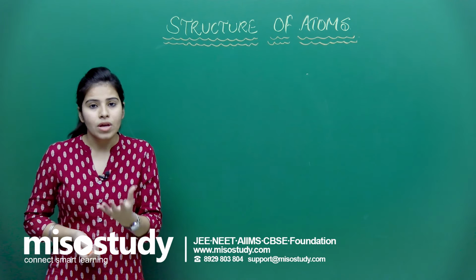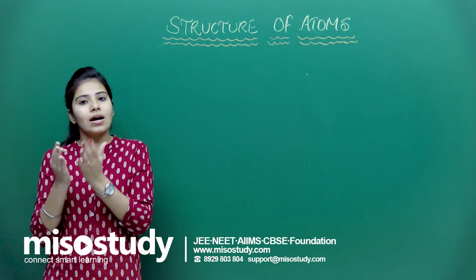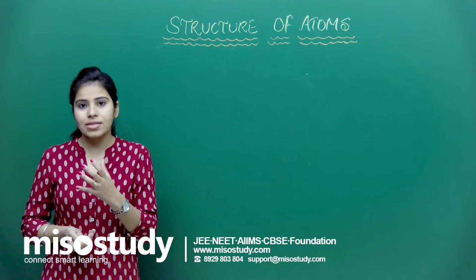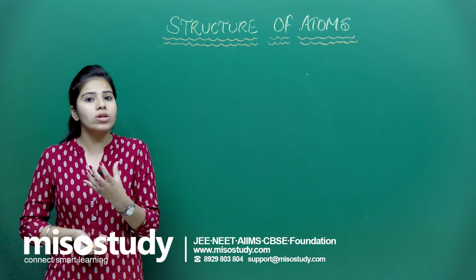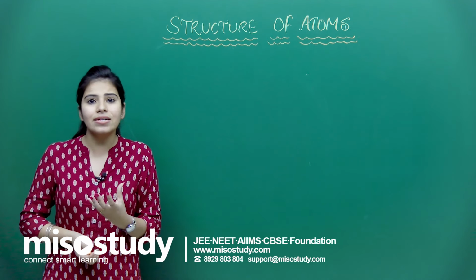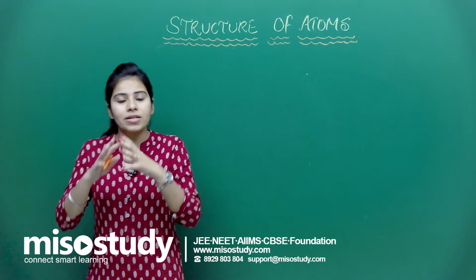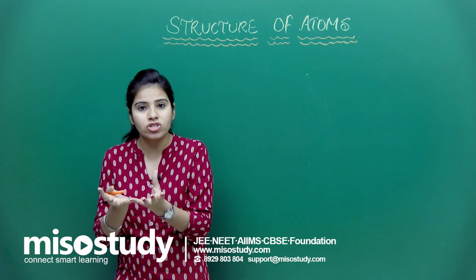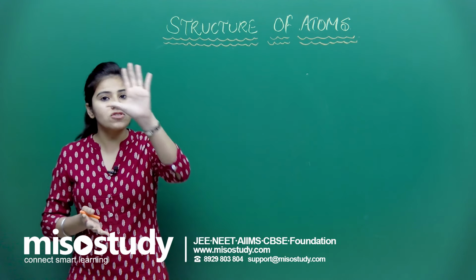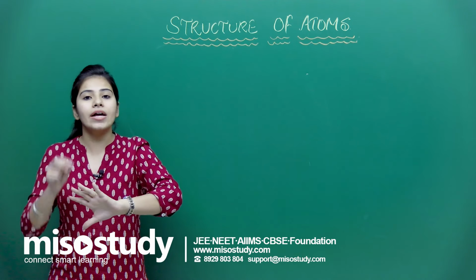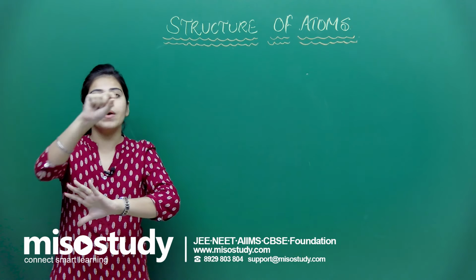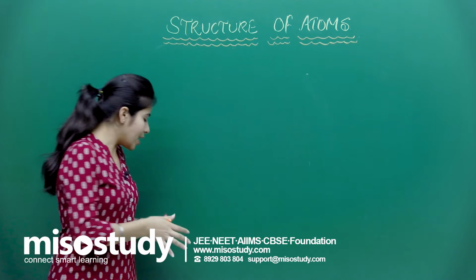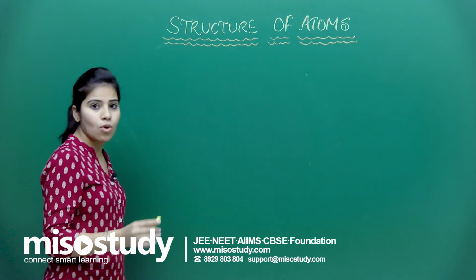So a brilliant scientist, Thomson, gave the model of the atom. He said that the atom is a spherical structure in which positive charge is spread around and negative charges are embedded in it. So let me start with Thomson's model.